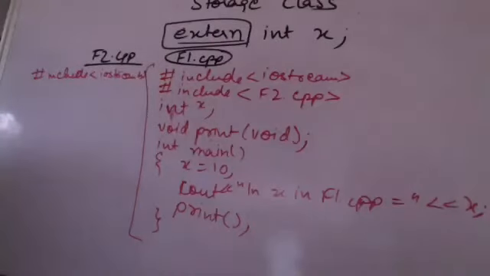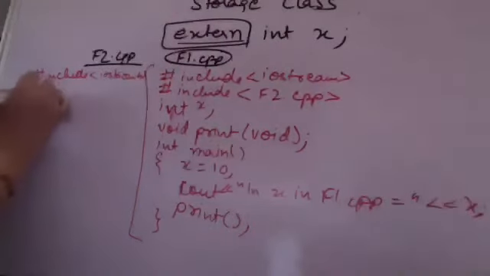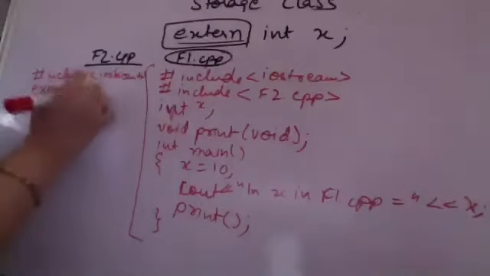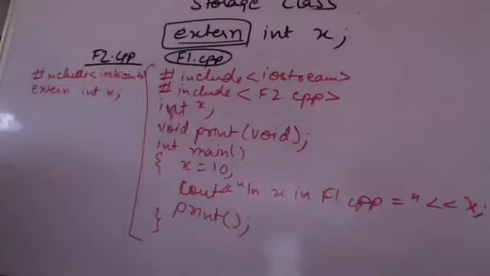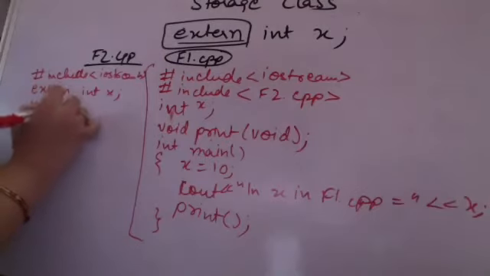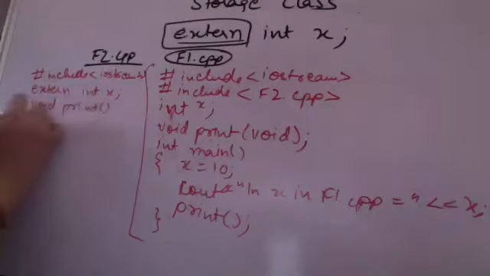After including the header file, I am having the extern integer x. Let us see how it works. Now after having extern integer, I am giving the definition of my function print within the second file.